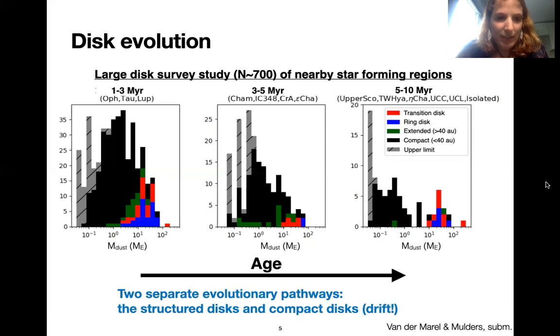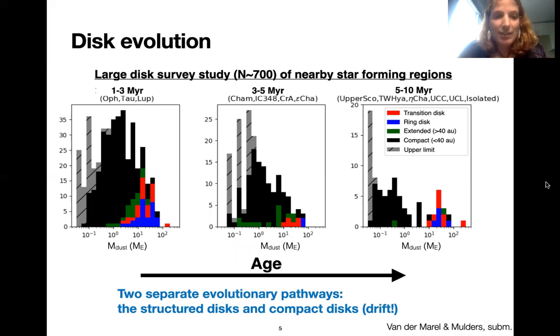What we can see in these histograms is that the so-called structured disks, so these are the transition, ring, and extended disks, have a high dust mass compared to most of the disks, and they retain that high dust mass over time. On the other hand, the majority of the disks, the compact disks, have a somewhat lower dust mass, and this dust mass actually decreases over time.